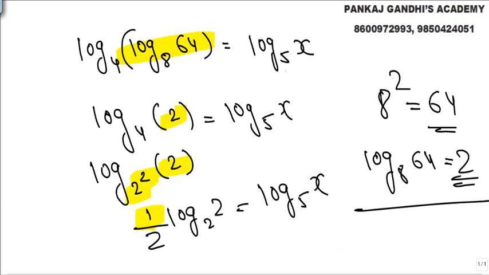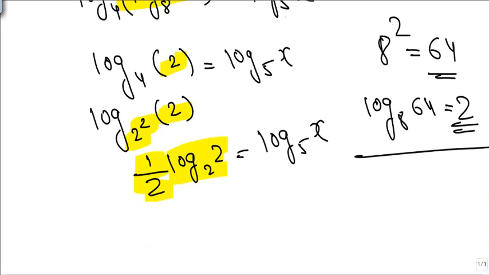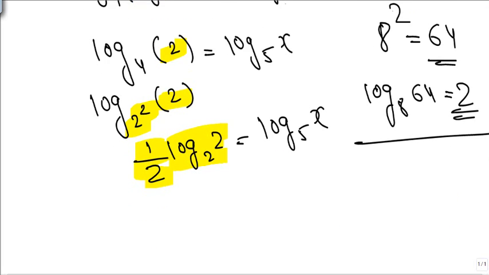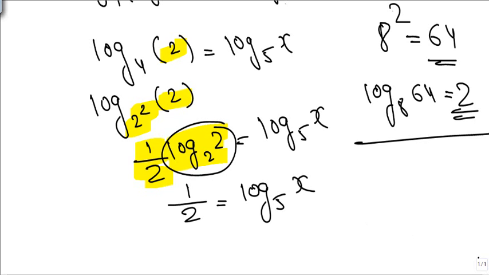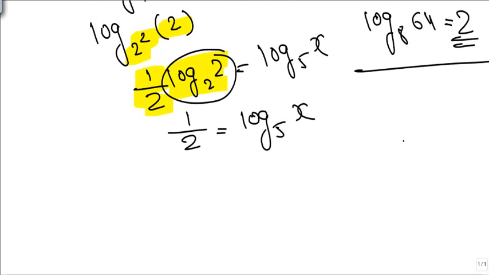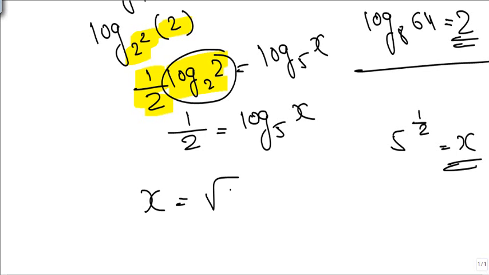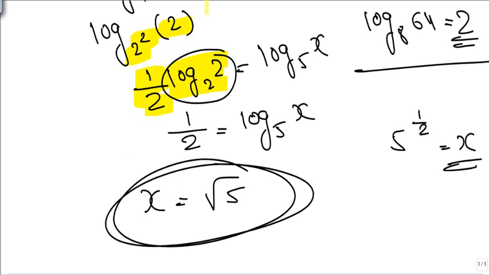So based on the property 1 by 2, this power came down, log 2 2 to the base 2. So now log 2 to the base 2, this value is 1. So what we get is 1 by 2 is equal to log x to the base 5. So simply 5 raised to 1 by 2 is nothing but x. So x's value is nothing but 5 raised to 1 by 2, root 5. X value is root 5.